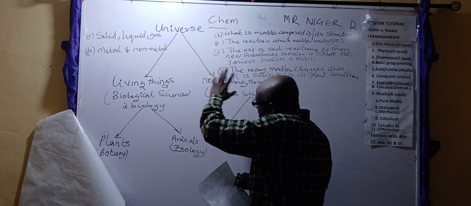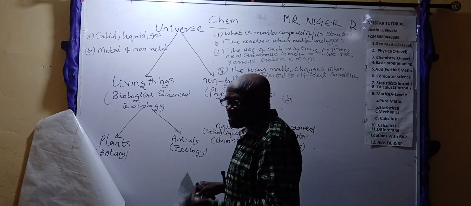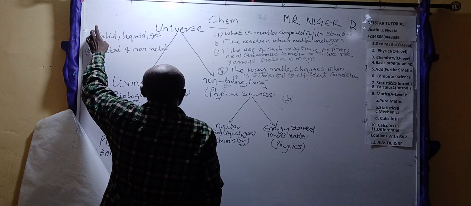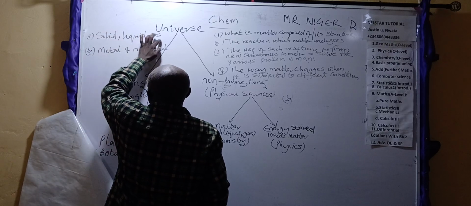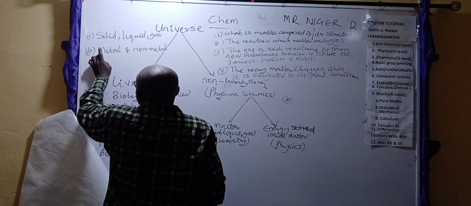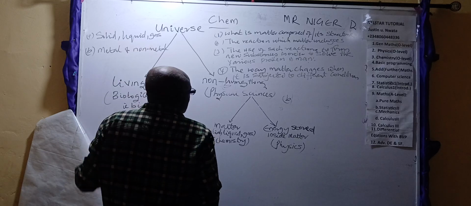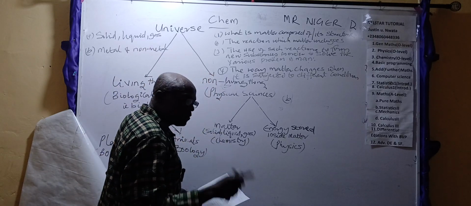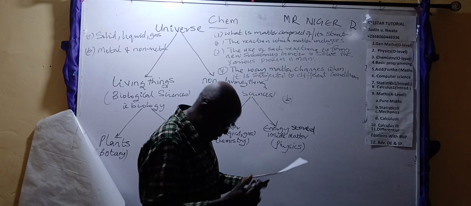Now, in order to understand our environment more, man started his own grouping or his own classification. He grouped things into solid, liquid, gas. Grouped the same things into metals and non-metals. That was how man started his own grouping, all in a bid to do what? To study and to understand his environment.